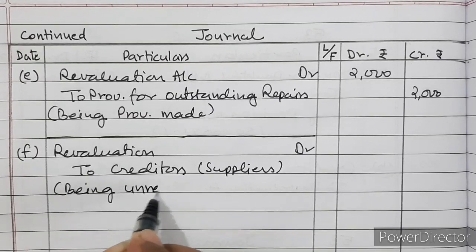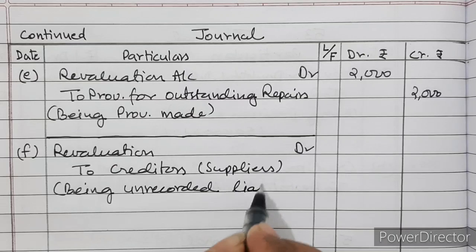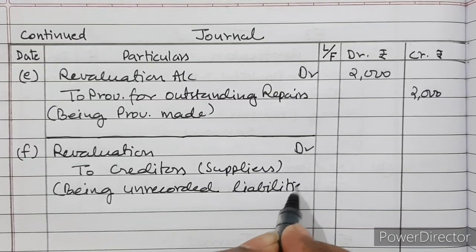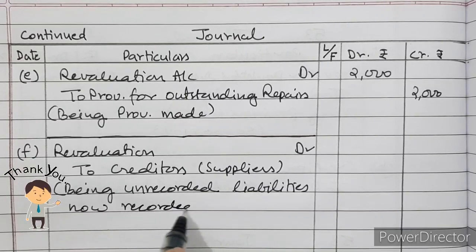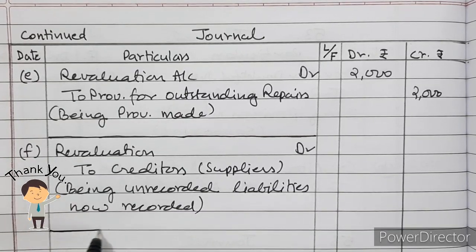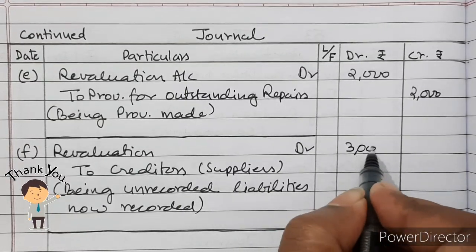Being unrecorded liabilities now recorded. And the amount is rupees 3,000.